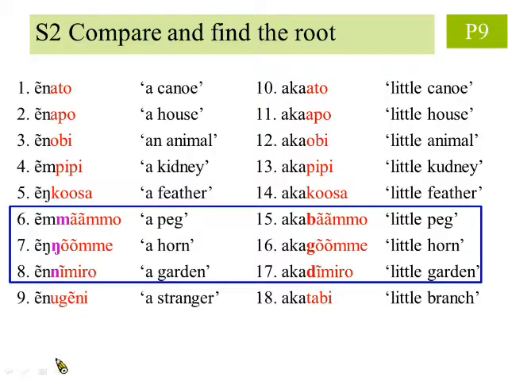So now we have to decide which are the original roots. In other words, we have to determine if m, ng, n becomes b, g, d, or if b, g, d becomes m, ng, n.